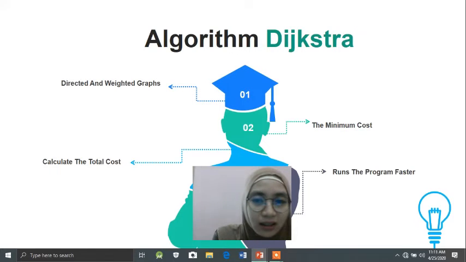And then this algorithm will find the path with the minimum cost between one point and another point. Then the Dijkstra algorithm can also be used to calculate the total cost or cost of the sorted pair, and then the Dijkstra algorithm runs the program faster.